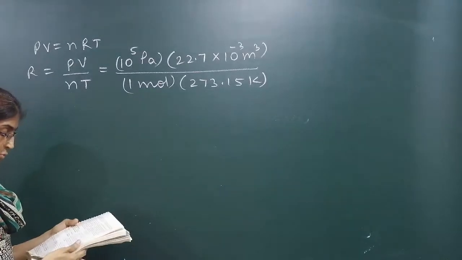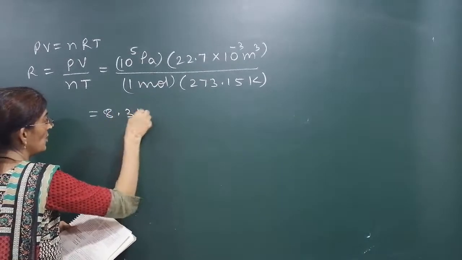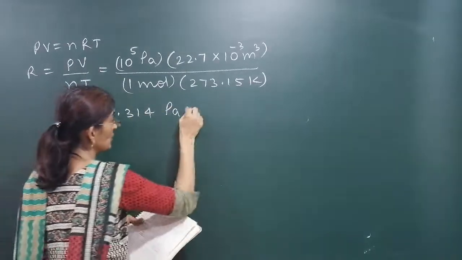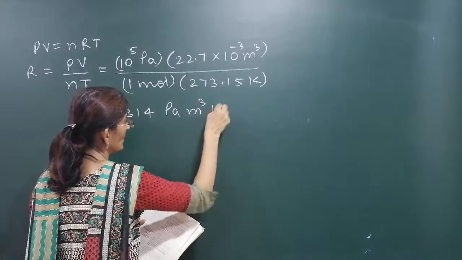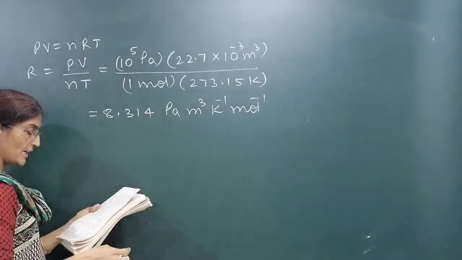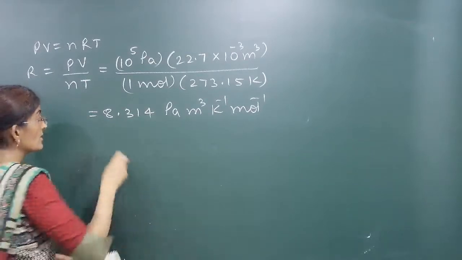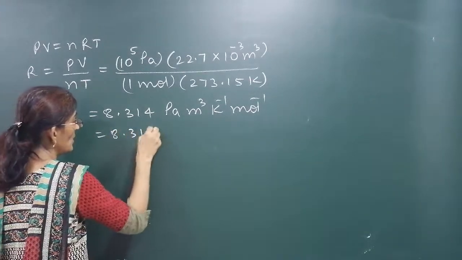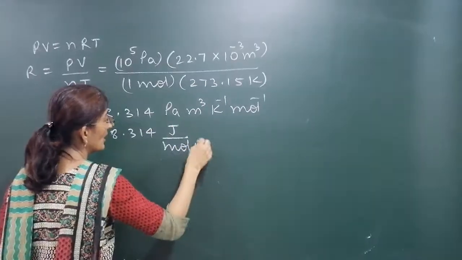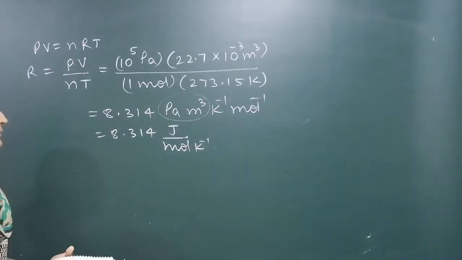Okay, so what is the value of R? R will be 8.314 Pascal meter cube per Kelvin per mole. Instead of this, we can write it as joule per Kelvin per mole. So it will be 8.314 joule per mole into Kelvin. Pressure into meter cube is called joule.